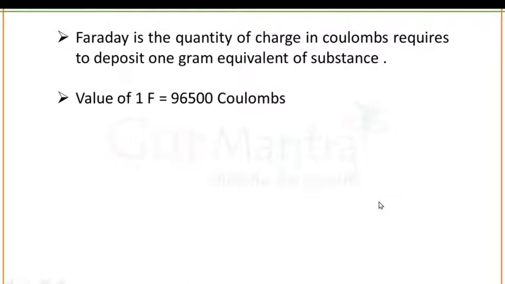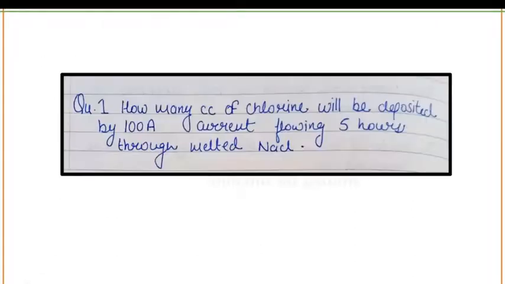Faraday is the quantity of charge in coulombs required to deposit 1 gram equivalent of substance. Now what is Faraday? Faraday is the quantity of charge, calculated in terms of coulombs, that is required to deposit 1 gram equivalent of substance at an electrode. And the value of 1 Faraday is always equal to 96500 coulombs. This you have to remember. This will help you to solve many numerical problems.